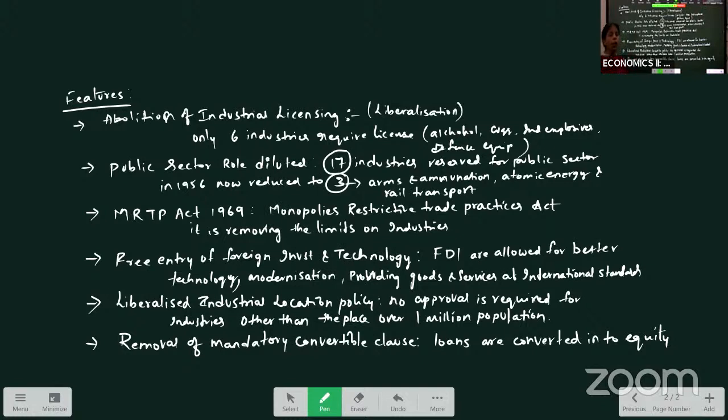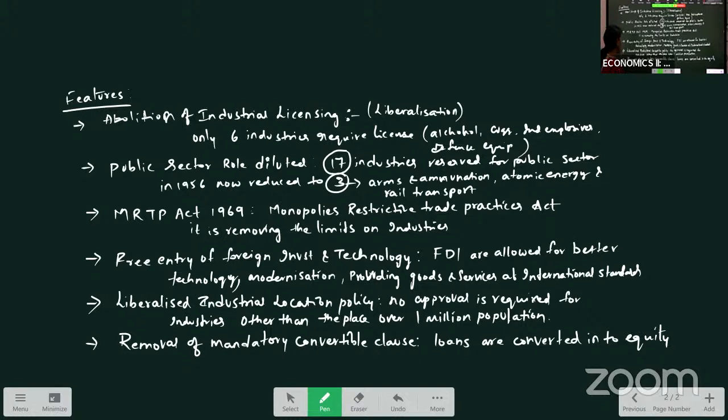So, no approval is required for the industry if they are from the center, if they are setting up their location in any area other than where the population is more than 1 million. So, if the population is more than 1 million, then they need to take the permission. Other than that, they need not take the permission.